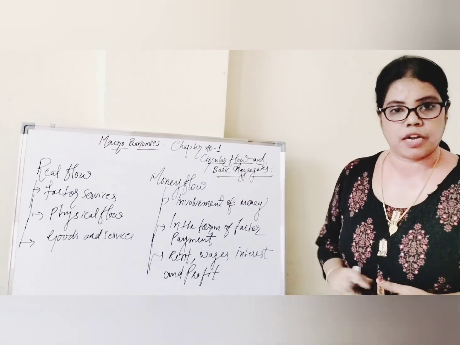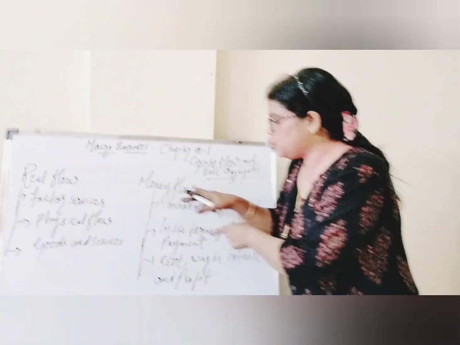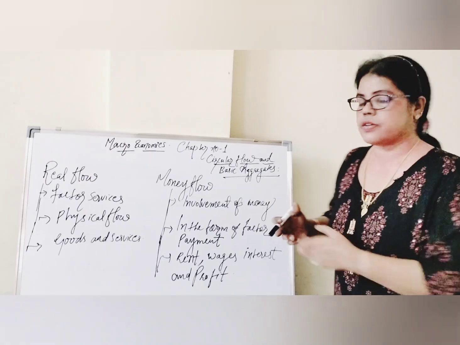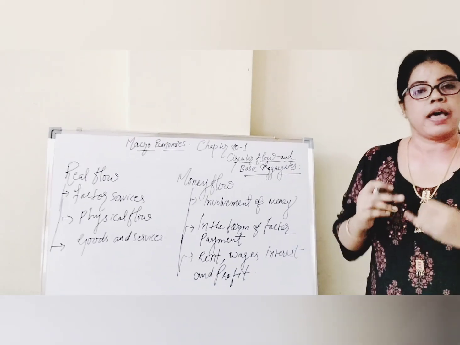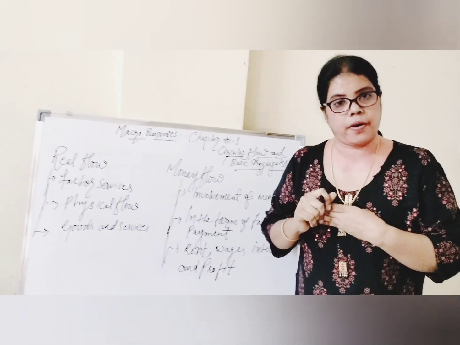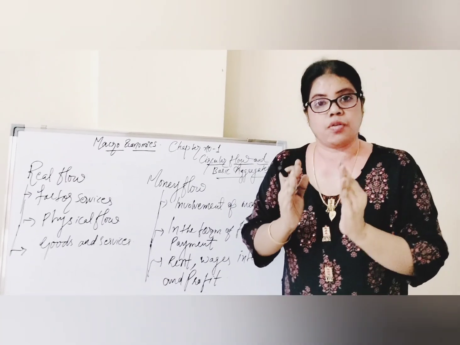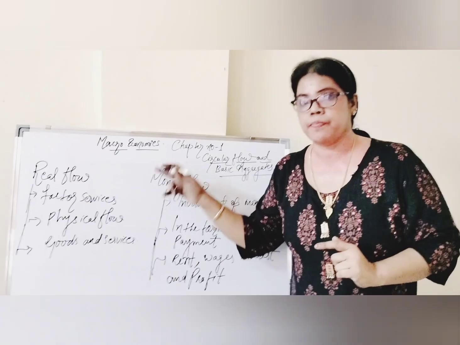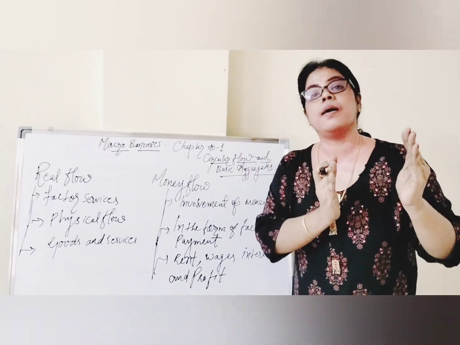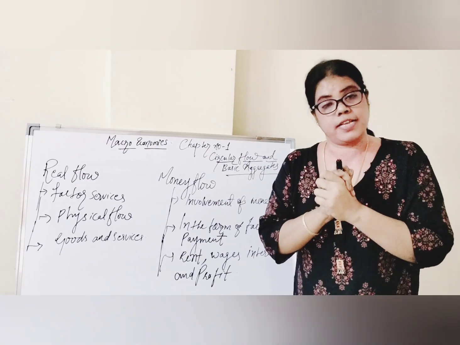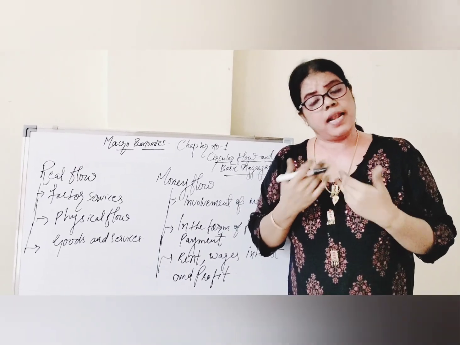Now we'll move to money flow. That is the second type of circular flow of income. What is money flow? Whatever services the household has provided to the firm, for their services the firm is providing income to the household, in the form of rent, wages, interest and profit. Understand? Rent, wages, interest and profit. Whenever the household is providing services to the firm for the process of production of goods and services, the firm will give the payment back to the household. For example, if I am working as a teacher, what will I get? I will get my salary.